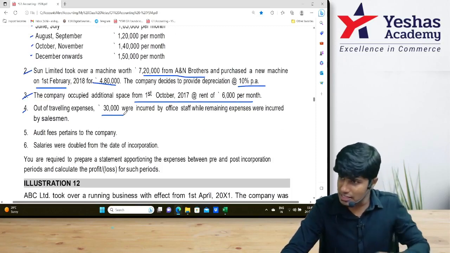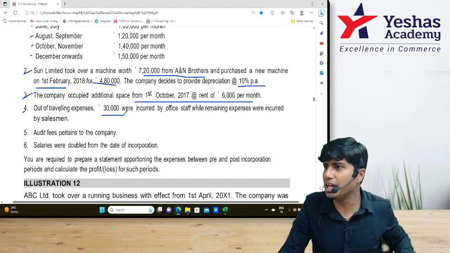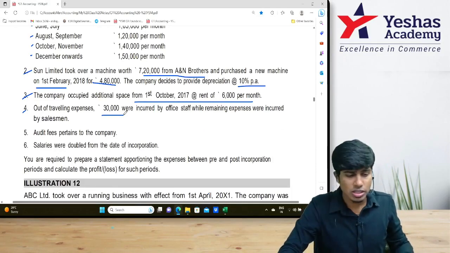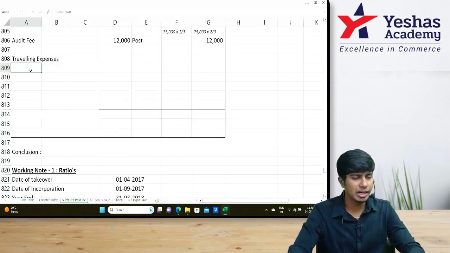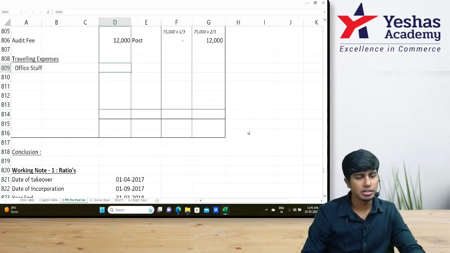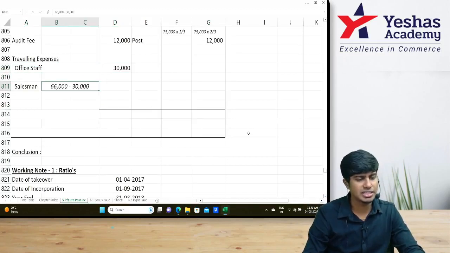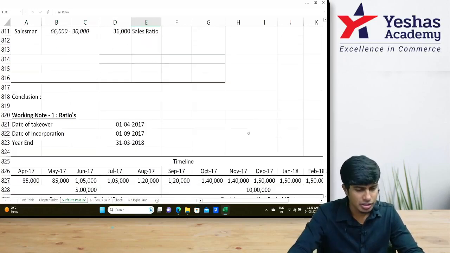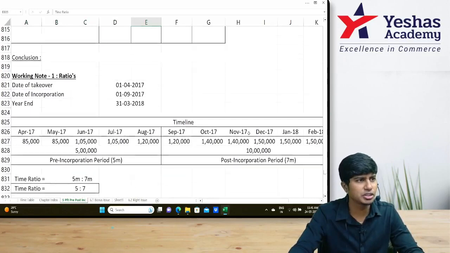Traveling expense, 30,000 time ratio. Balance, sales ratio. 30,000 relates to office staff, so time ratio. Balance relates to salesman, so sales ratio. Office staff, how much? 30,000. And salesman, 36,000. That is 66 minus 30, 36. This much we'll put in sales ratio. Here we'll put time ratio. Time ratio we know, it is 5 is to 7.